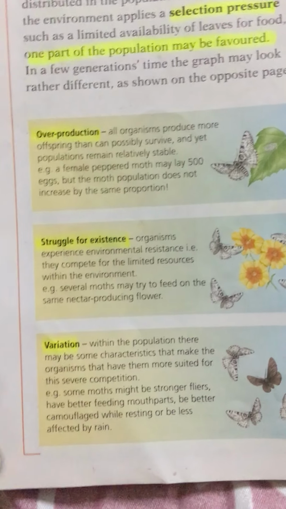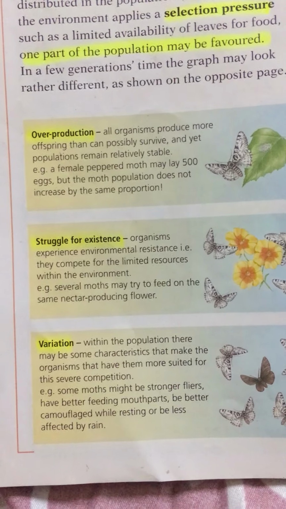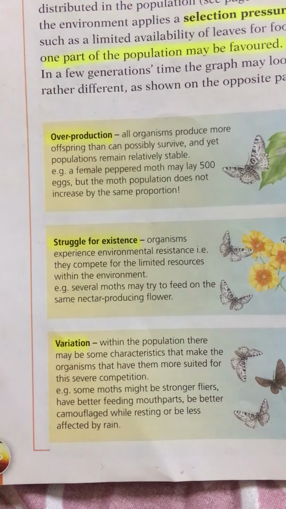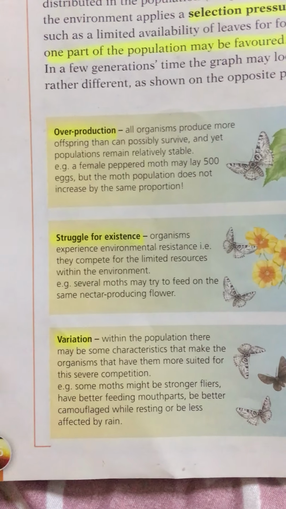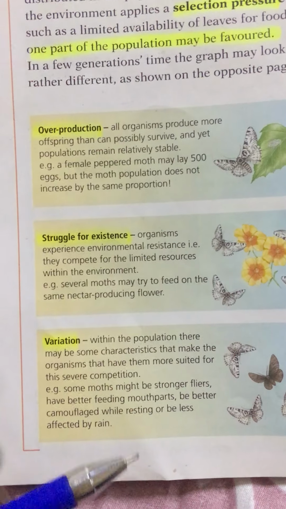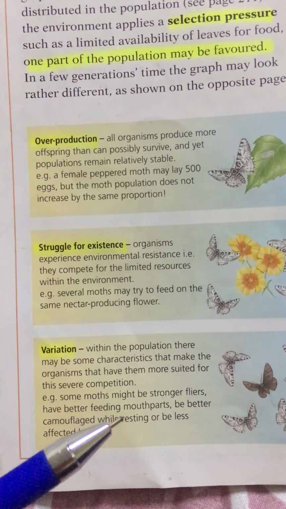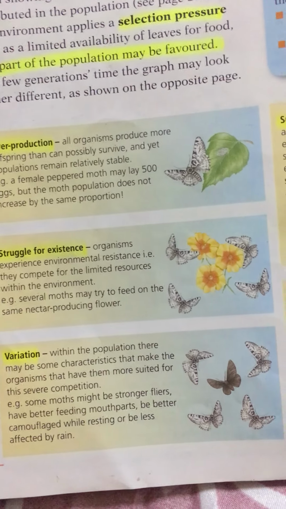Now, the third concept is variation, which means the differences in characteristics between individuals of the same species. So when we have differences in characteristics between individuals of the same species, we have variation. Okay?